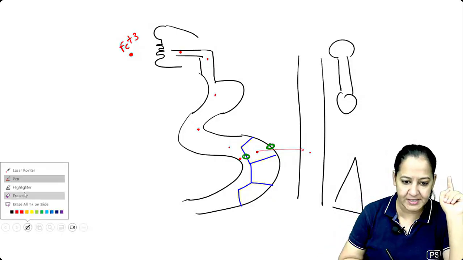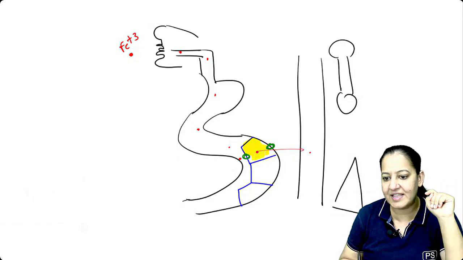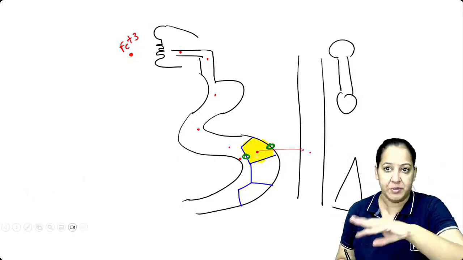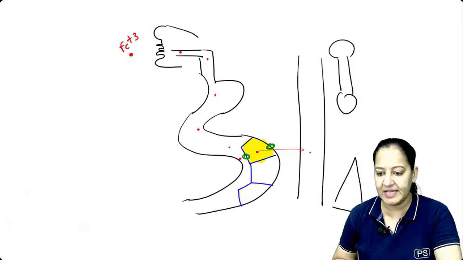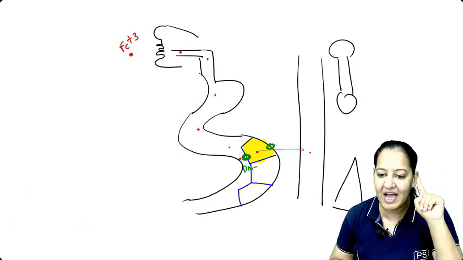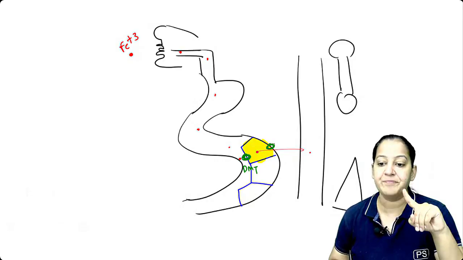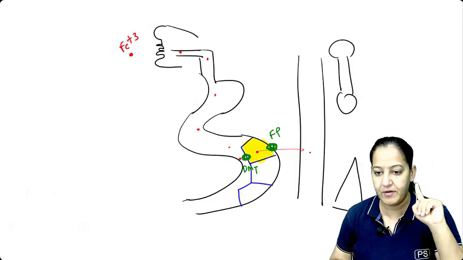Can you see? This is a cell. I want you to appreciate this cell, the intestinal cell, the enterocyte. So I want iron to get absorbed through the cell and reach from the lumen of the intestine into the blood. So this cell will do the absorption. So 2 transporters are required, you can see. So the luminal surface transporter is known as DMT, divalent metal transporter, DMT. And the other transporter on the basolateral side, you can see one more transporter, it is known as ferroportin, right?